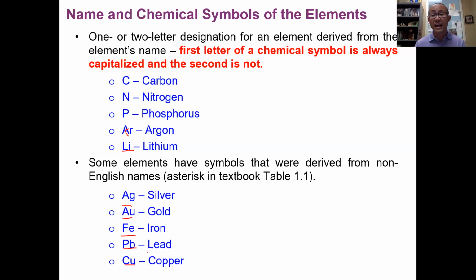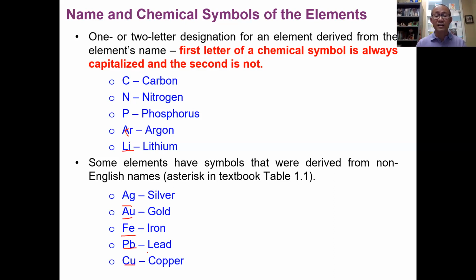Let's take a look at the names briefly. The symbols of the elements are mostly derived from the name of the element itself, but the name doesn't have to be in English. Some are from English, such as nitrogen, phosphorus, and carbon, where the symbol is derived from the English name. But for some elements, the symbol is derived from a non-English name, such as silver, gold, and iron.